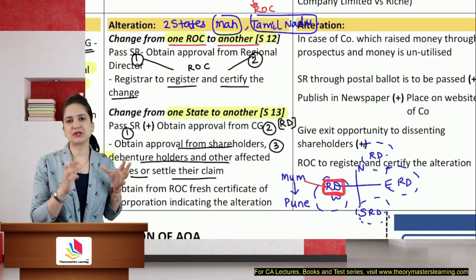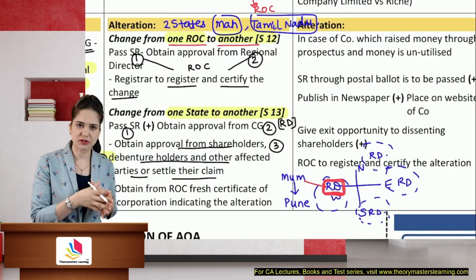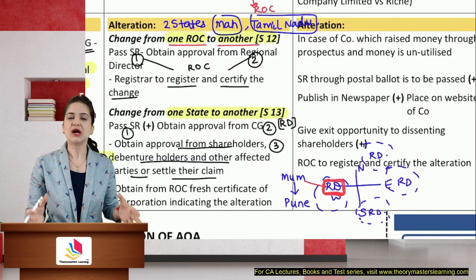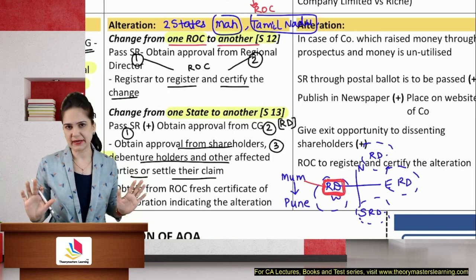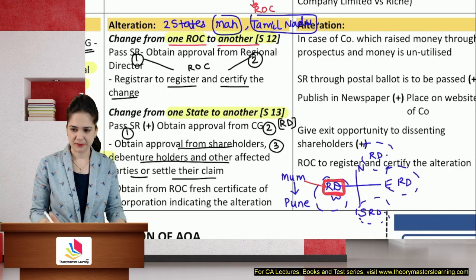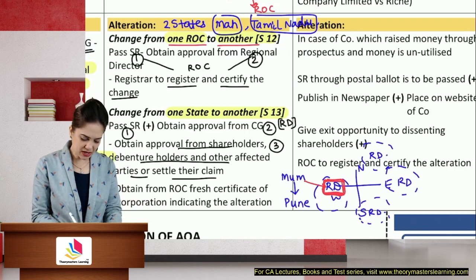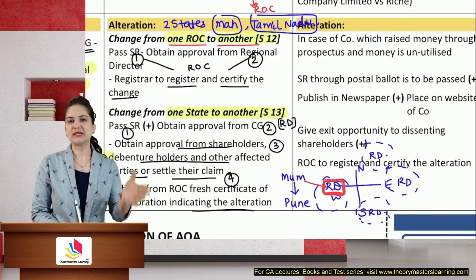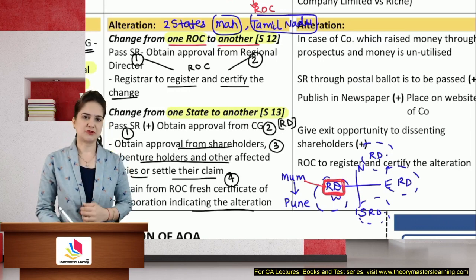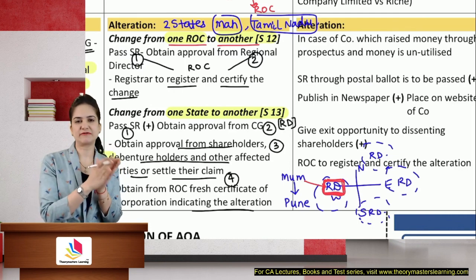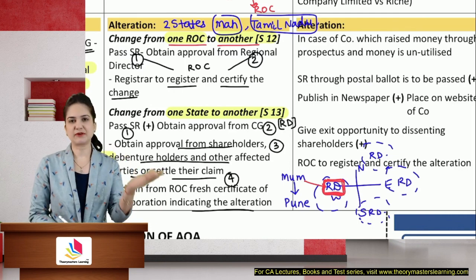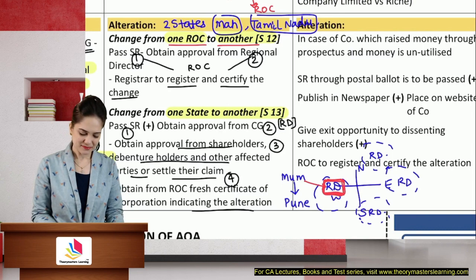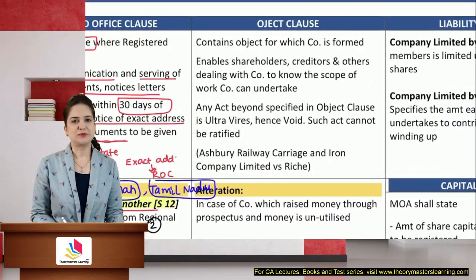The special resolution has been passed. It means there are many who are in favor of the change. But if there are few who are objecting to it, either you obtain their approval or you settle their claim. You can't force anyone to continue with the company. Obtain from the ROC a fresh certificate of incorporation. So the state where you have shifted, you will obtain a fresh certificate of incorporation indicating the alteration. So these are the few main points for alteration. Most of the times questions are asked from shifting of one ROC to the other ROC or shifting from one state to the other. Then we have the object clause.